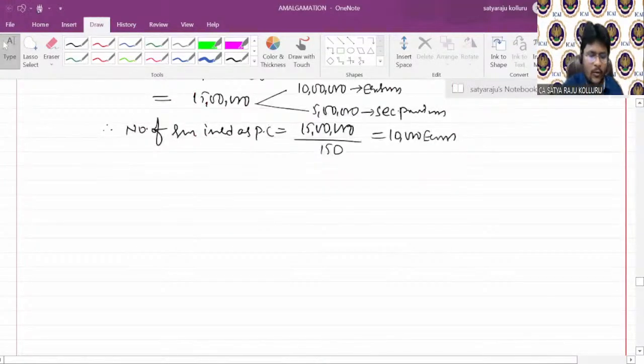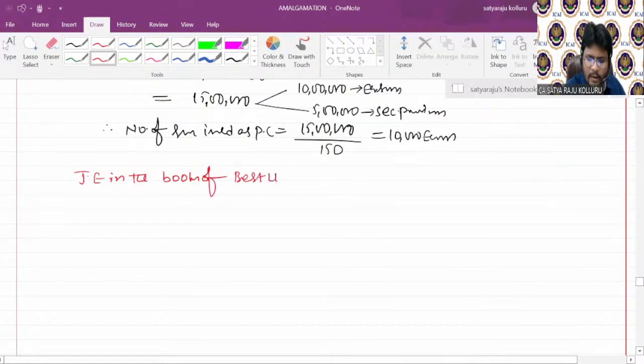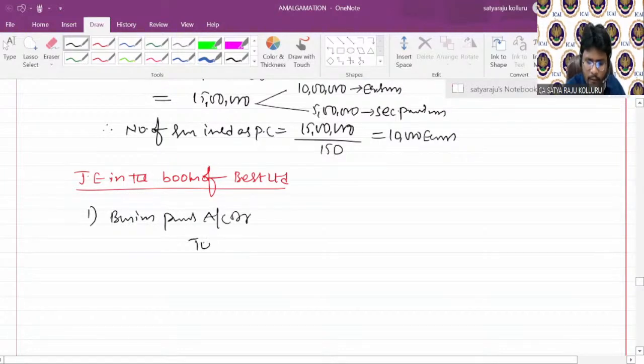Okay. Now, journal entries in the books of which company, guys? Best Limited. What is the first entry? Business purchase entry. Business purchase account debit to liquidator of Better Limited account at the rate of PC. PC is how much? 15 lakhs.